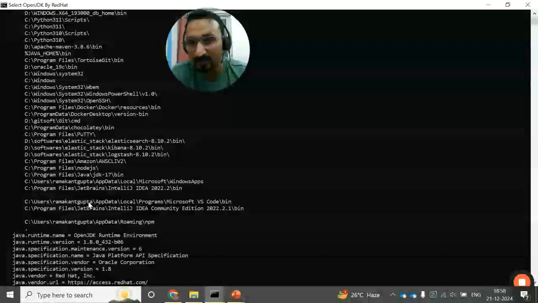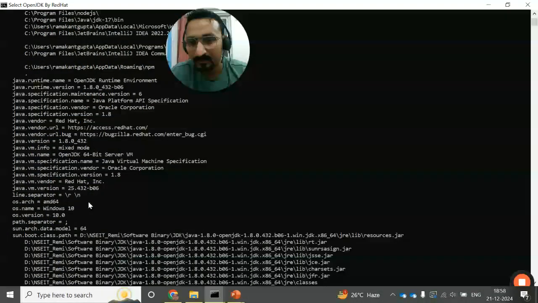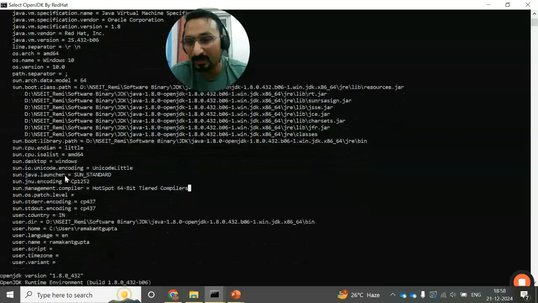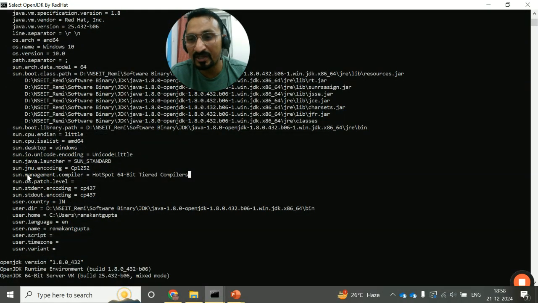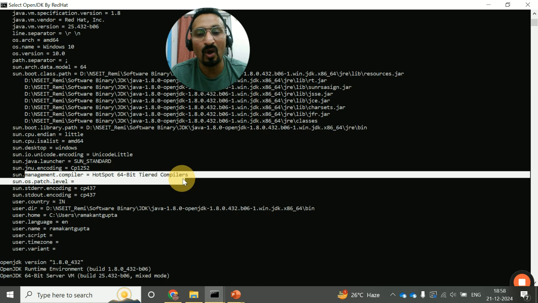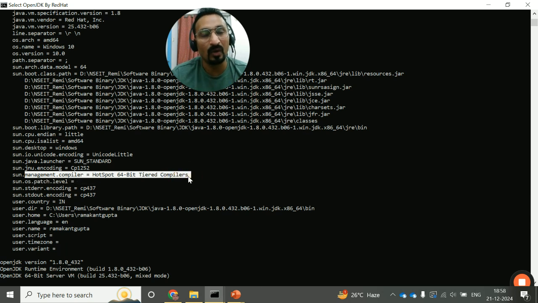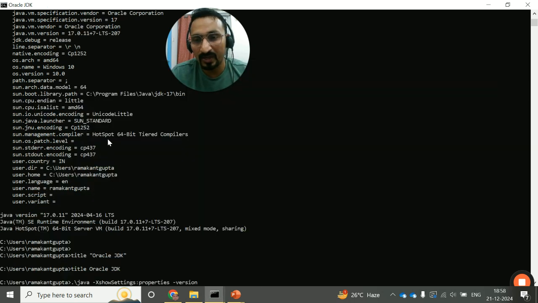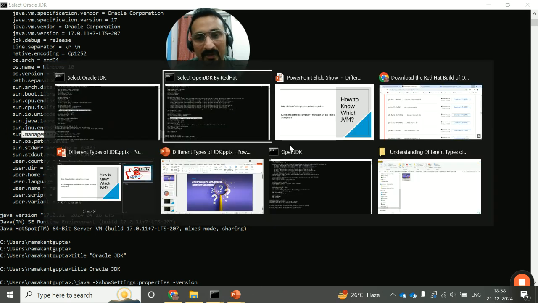If you come to the compiler, there will be some compiler information mentioned over here. See, this compiler is HotSpot. In the sense, the Red Hat OpenJDK is also using the HotSpot compiler, which is developed by Oracle. Similarly, if you see the Oracle JDK, again the compiler is the HotSpot compiler.